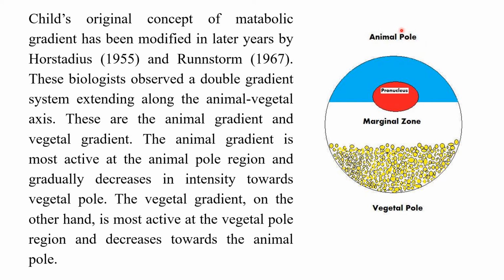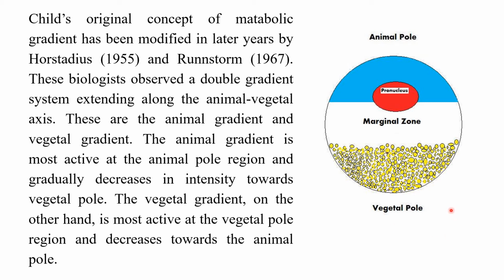Now, the animal gradient is more active at the animal pole region. Okay, there is a clear separation of animal pole and vegetal pole, and there is a clear separation of the metabolic activity rate as well. But you can differentiate these metabolic activities into two types: the animal pole metabolic activities and the vegetal pole metabolic activities. So now, the animal pole metabolic gradient is very active in this region of the animal pole and gradually decreases towards